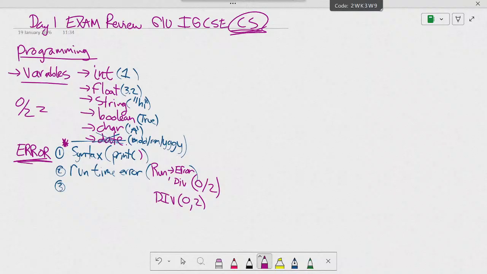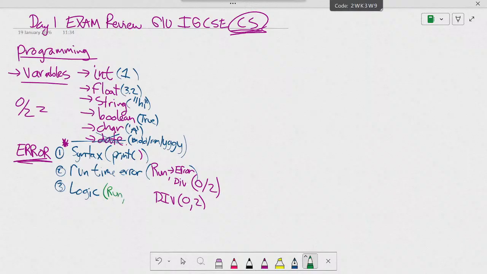Okay? Then we have this thing called logic error. Logic error is very similar, but what happens is the human made a mistake. For example, a logic error, the code will run, okay?